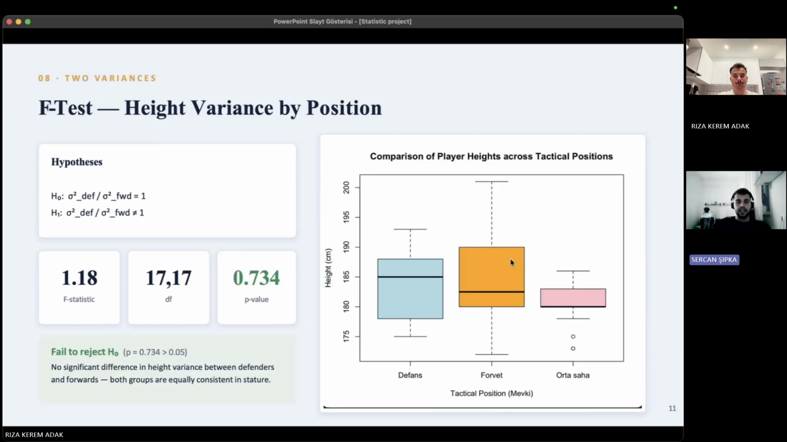We also compared the height variations for defenders and forwards using an F-test. The p-value is 0.734. Since this value is greater than 0.05, we fail to reject the null hypothesis. This means there is no significant difference in height variability between these two positions.